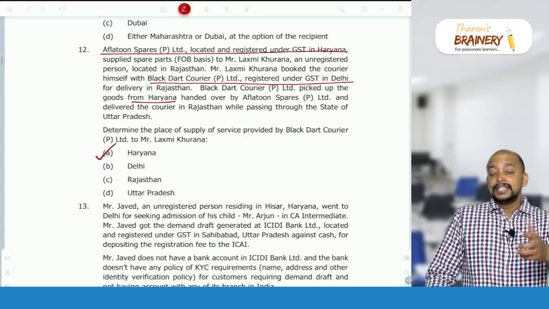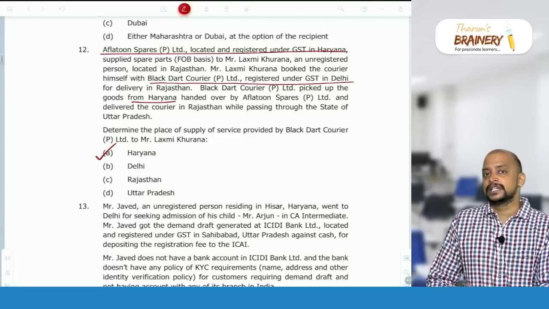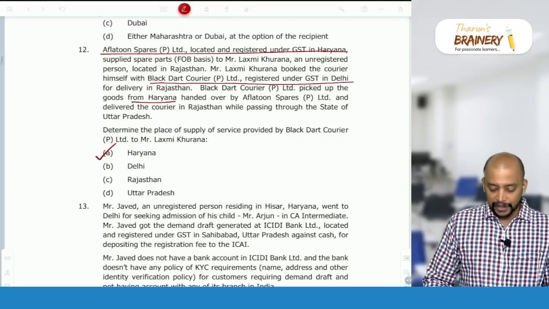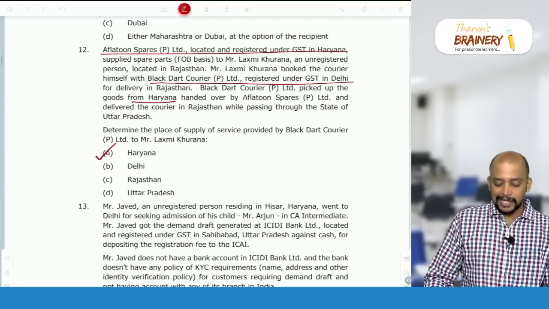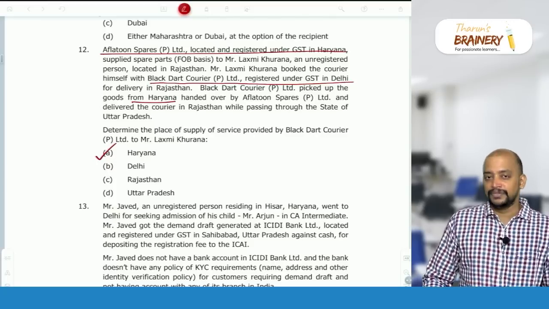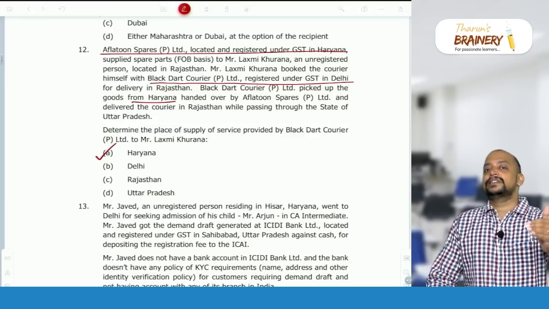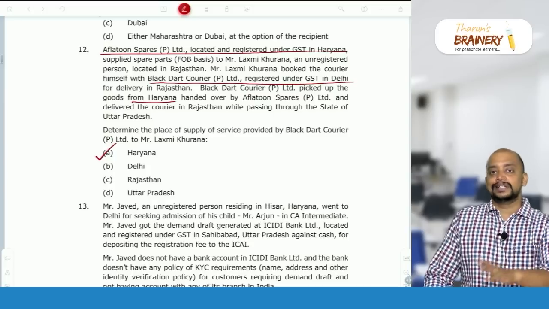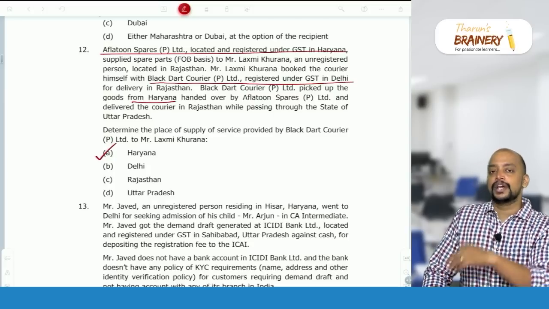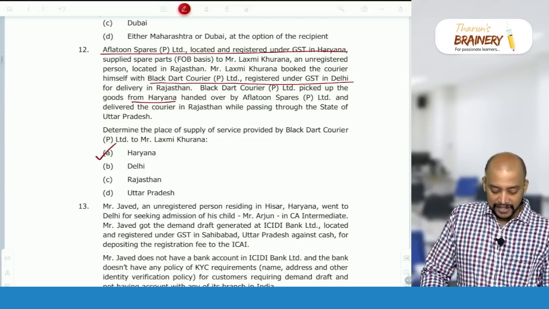What if the recipient is not registered, B2C? Then we need to take the starting point of the goods. So the starting point of the goods will again be Haryana only, and that will be taken as the place of supply. What if the goods are taken from India to outside India? If the goods are taken from India to outside India, let it be B2B or B2C, the ending point will always be taken as the place of supply.